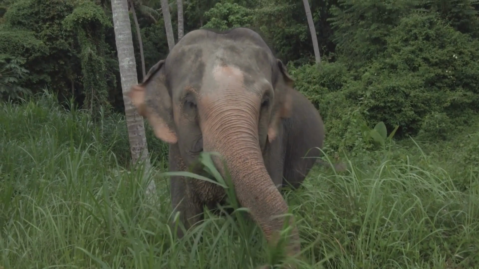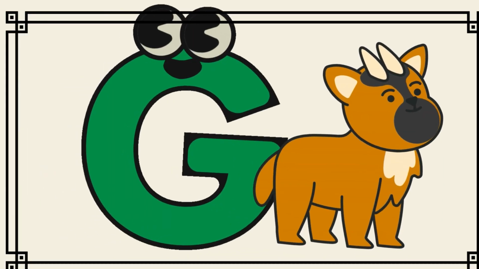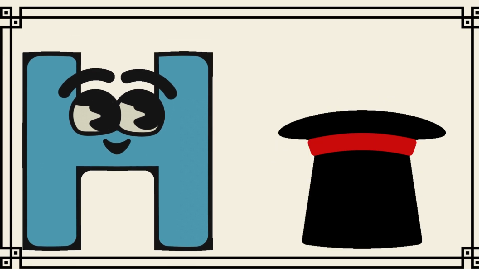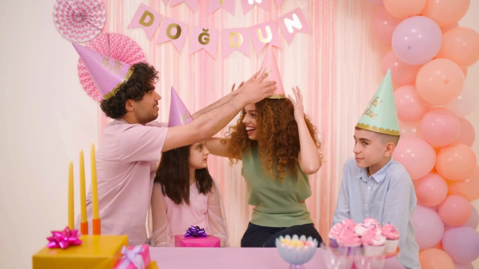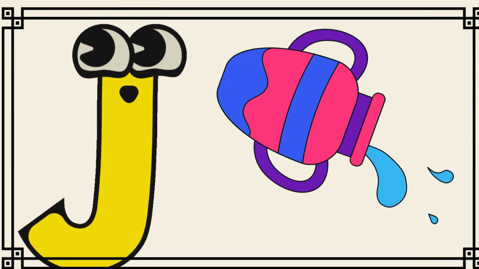F for fish. G for goat. H for hat. I for ice cream. J for jug.